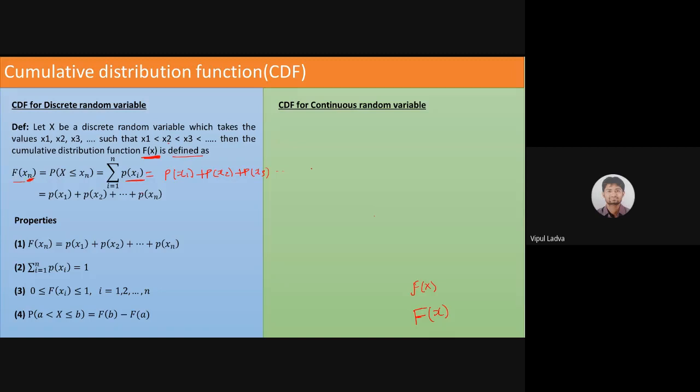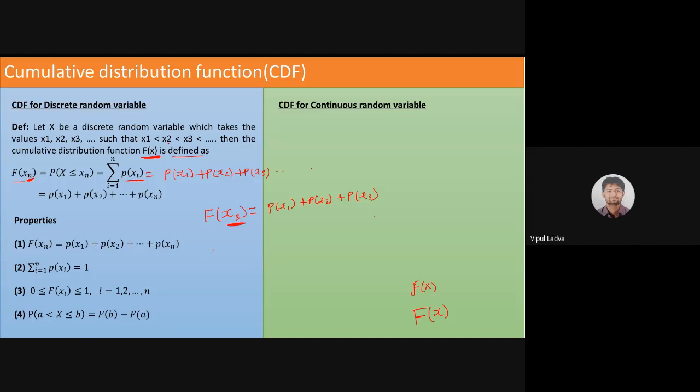So that depends on this particular number, F of xn. If I'm interested in F of x3, then what I need to do is find p of x1 plus p of x2 plus p of x3. That's all. इससे आगे नहीं जाना है, because I'm finding the cumulative distribution function for x3.